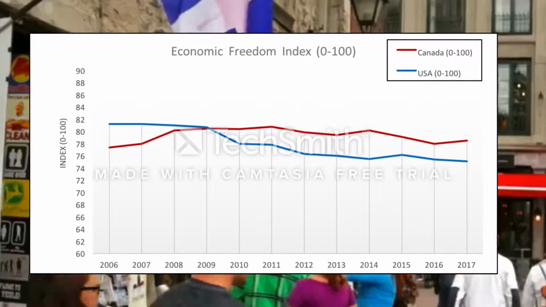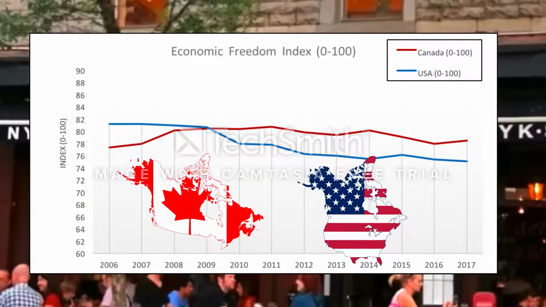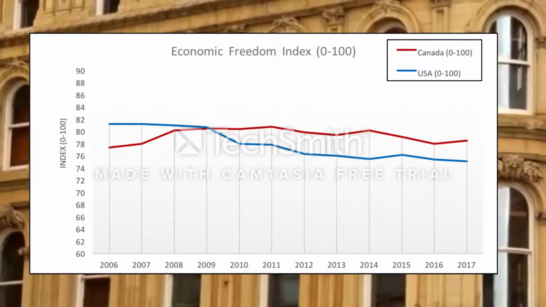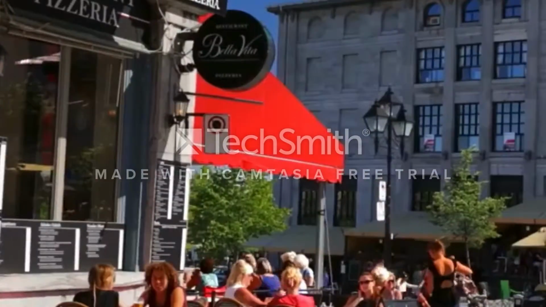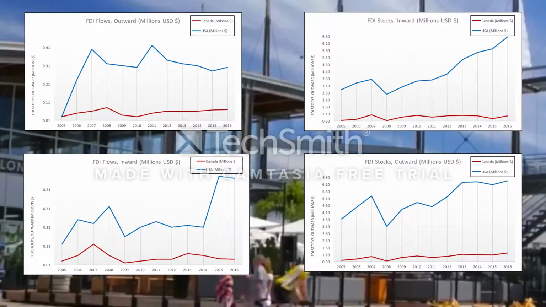Economic freedom can be shown through the Economic Freedom Index, which is measured on a scale from 0 to 100. Both countries have high levels of economic freedom, with Canada being higher and keeping a steady level over the past few years. Regarding foreign direct investments, the following graphs depict FDI stocks and flows, both inward and outward, in millions of USD.